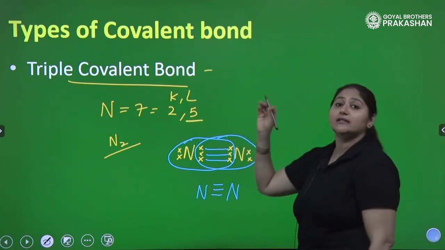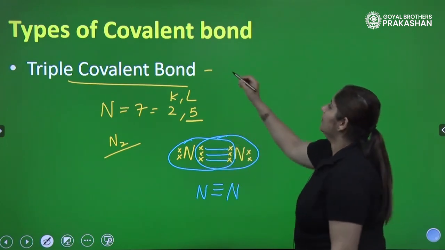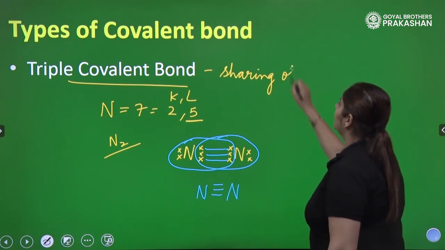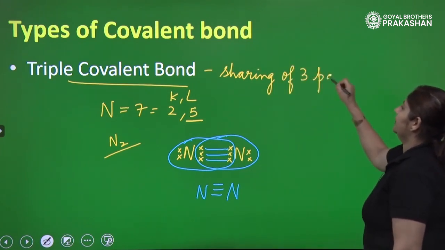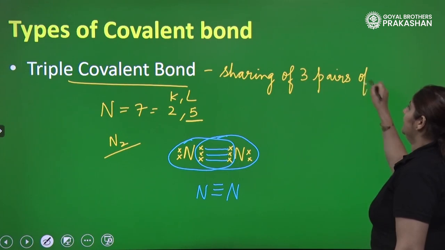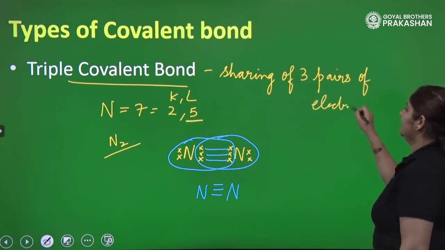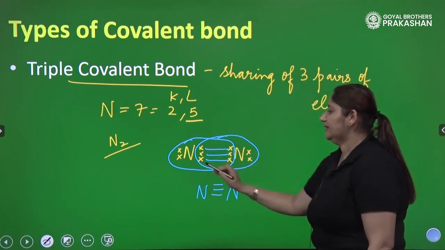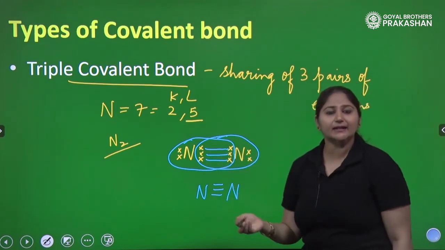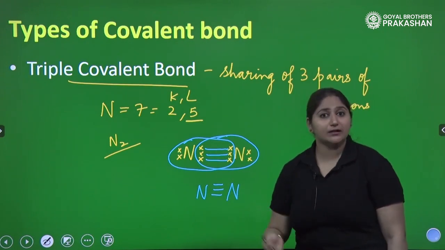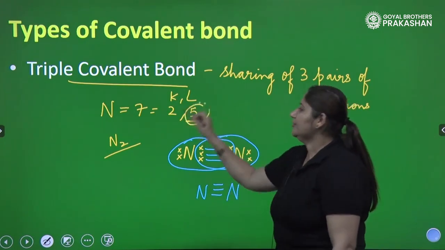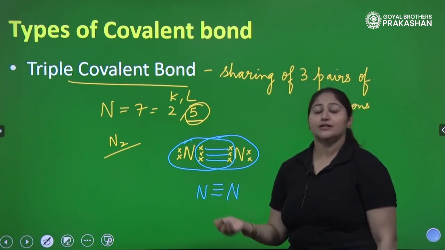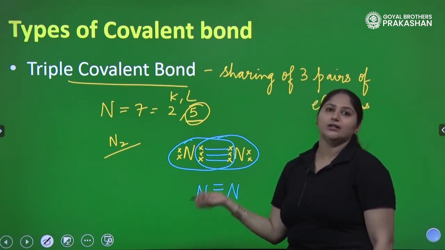Triple covalent bond is the type of covalent bond which is formed by sharing of 3 pairs of electrons. Are there 3 pairs? Should you count those 3 electrons? Yes, 3 pairs are there. This is the first pair, this is the second pair, this is the third pair. How have we decided that nitrogen should form 3 pairs of electrons? Because it needs 3 electrons to complete its octet. It has 5 electrons, we need 3 more. So that's how we can conclude that nitrogen needs 3 electrons.